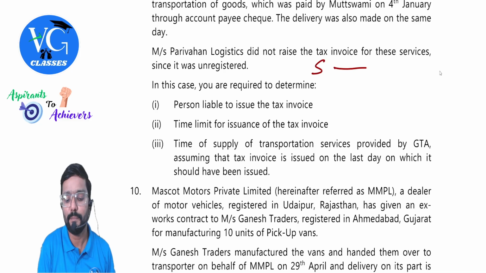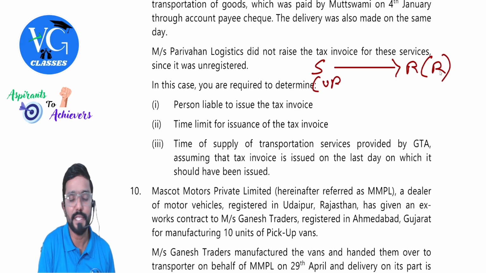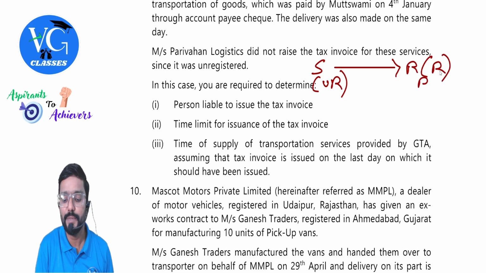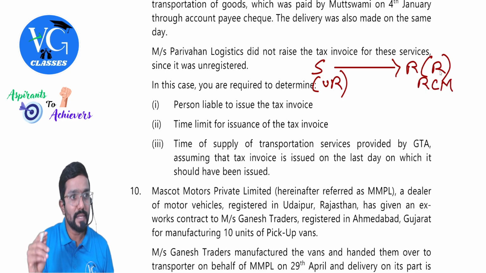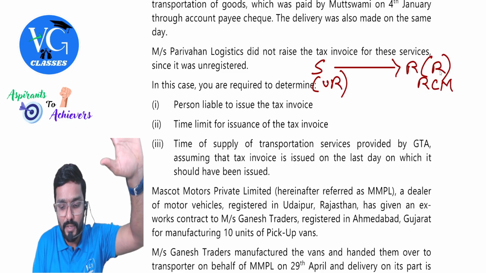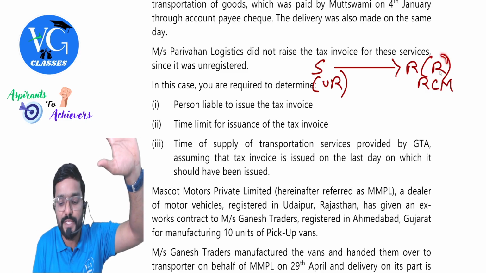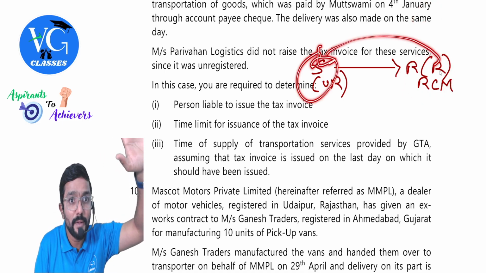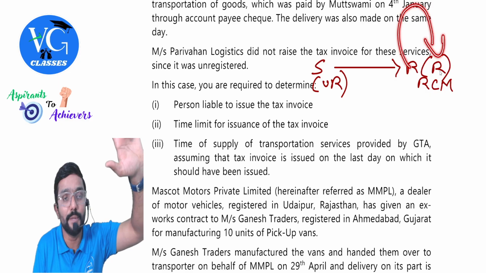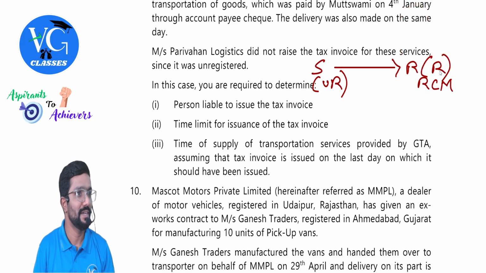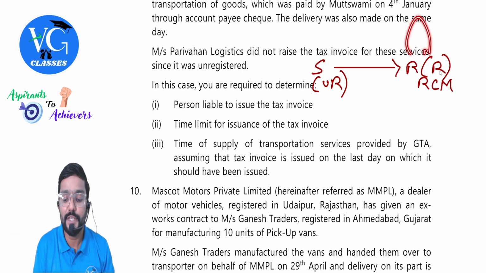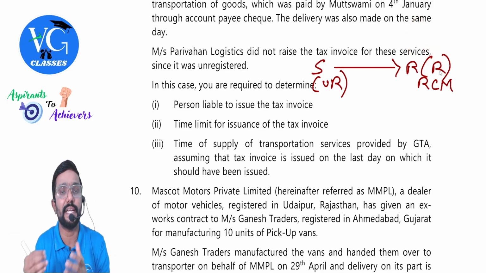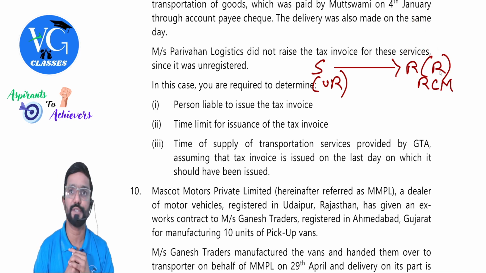Guys, it is like this. Supplier to recipient. Okay, now. The recipient is registered, whereas the supplier is unregistered. In this case, RCM is also applicable. When RCM is applicable, please look here. The recipient has to pay tax himself to the government. He should issue a payment voucher to the supplier. Plus, he should issue one document to himself. What is it? Self-invoice. And this is an amendment. For self-invoicing, what is the time limit? Within 30 days of receiving the goods or services.